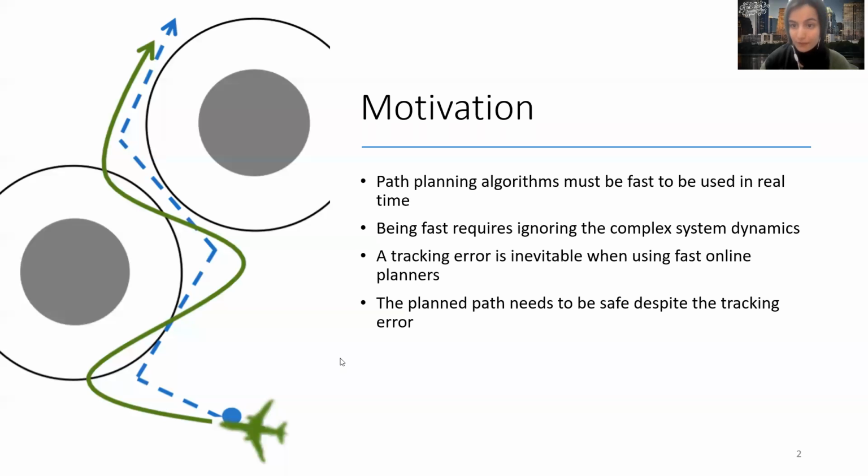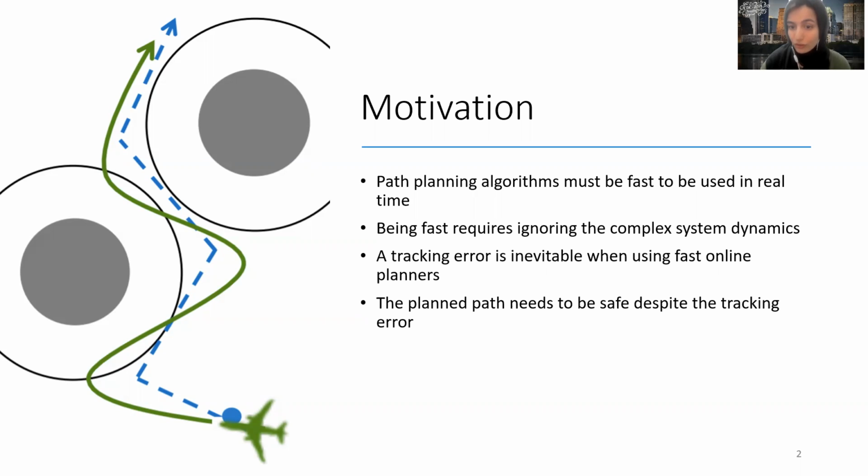A path planning method, which is to be used in real time, needs to be computationally efficient and fast. But for a planner to be fast, it needs to ignore some dynamical complexities and constraints of the system, which is following the planned path, in order to decrease computation time. This will result in a tracking error, of course, and a tracking error can be hazardous in presence of obstacles because the planned path may avoid the obstacles, but the agent wouldn't be able to follow the path perfectly.